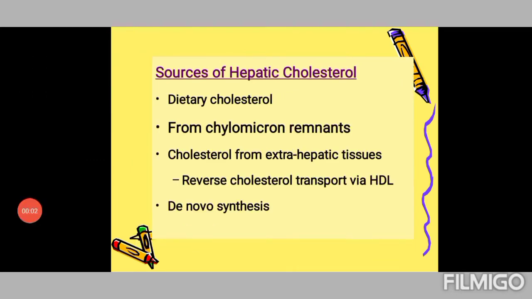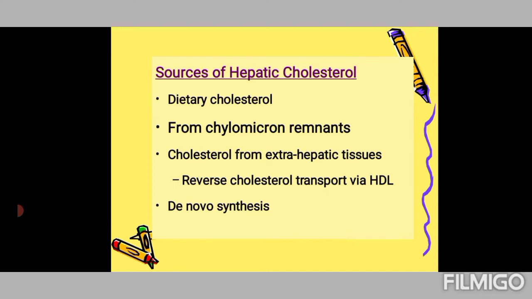Now, the sources of hepatic cholesterol. Normal serum value of cholesterol is 140 to 200 milligram per deciliter, and maintenance of this level is important. Both hyper and hypocholesterolemia are not good for your health. And how is this maintained? Well, dietary cholesterol. A normal typical daily dietary intake of cholesterol is about 200 to 300 milligrams.